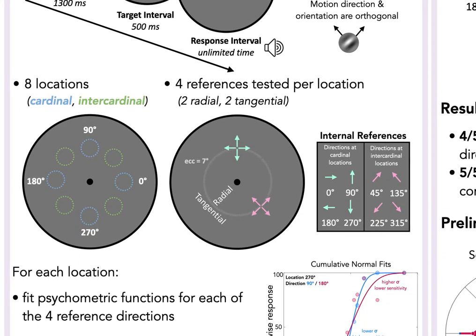Throughout the experiment, 8 polar angle locations are tested at 7 degrees eccentricity. These include 4 cardinal and 4 intercardinal locations. At each location, 2 radial and 2 tangential motion references are tested. The reference directions are shown for an example cardinal location and an intercardinal location. Note that the reference directions are cardinal at the cardinal locations and are oblique at the intercardinal locations. This allows us to measure performance using 2 radial and 2 tangential motion directions at each of the 8 locations.